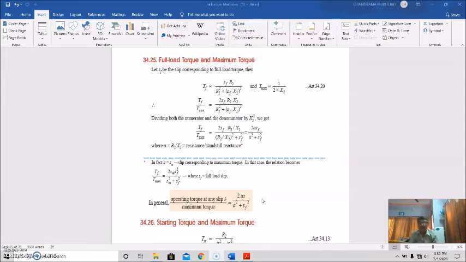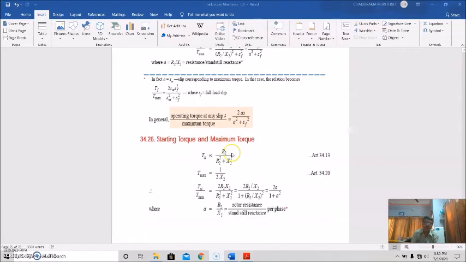which can be useful to find out the effect of these parameters on the torque speed characteristics. Now, what is the relation between starting torque and maximum torque? This is the starting torque expression. It is proportional to R2 by R2 square plus X2 square, and maximum torque is proportional to 1 by 2X2. So the ratio of the starting torque to maximum torque will be 2 R2 X2 divided by R2 square plus X2 square.